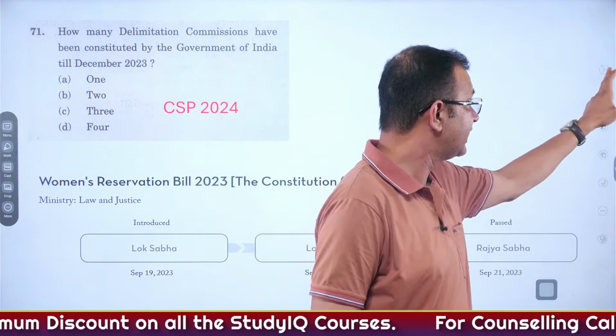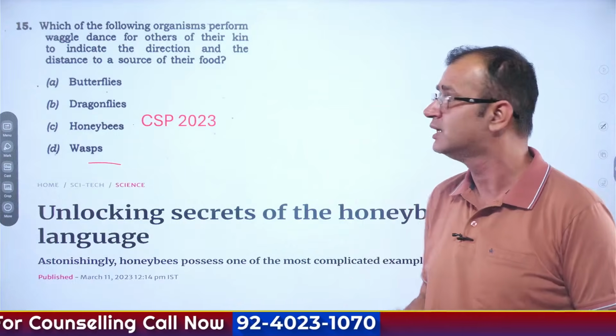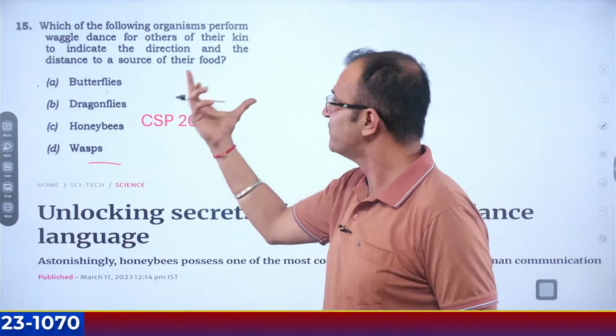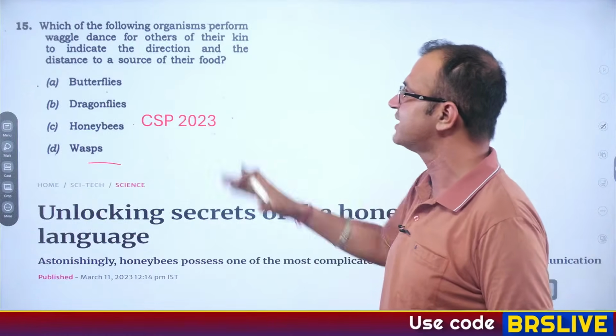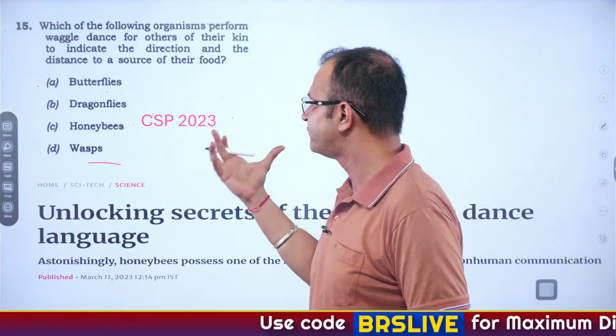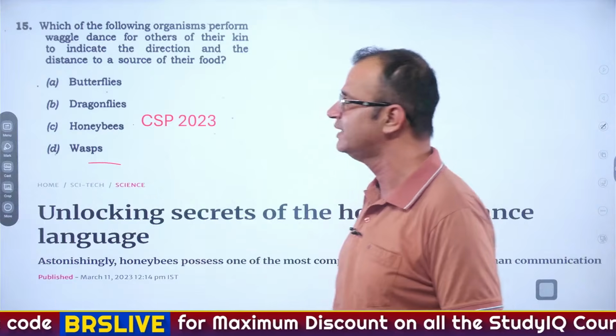Moving ahead to another question that was asked in your prelims 2023: which of the following organisms perform the waggle dance for others of their kind to indicate the direction and the distance to a source of their food? The options were butterflies, dragonflies, honeybees and wasps.